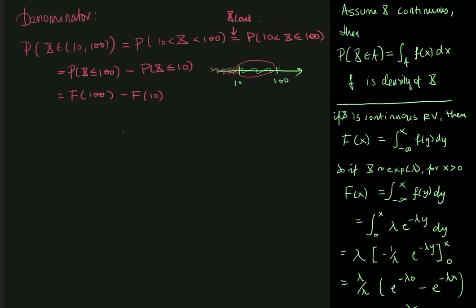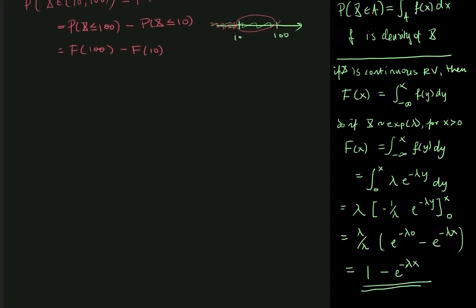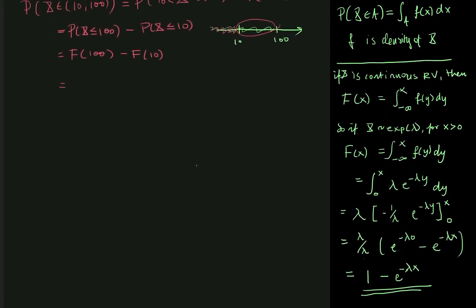Now, how does this help us with solving our problem? We want the probability that x lies between 10 and 100, and that is equal to the distribution function at 100 minus the distribution function at 10. Using what we have here, it is equal to 1 minus e to the minus 0.01 multiplied by 100, minus 1 minus e to the minus 0.01 multiplied by 10.